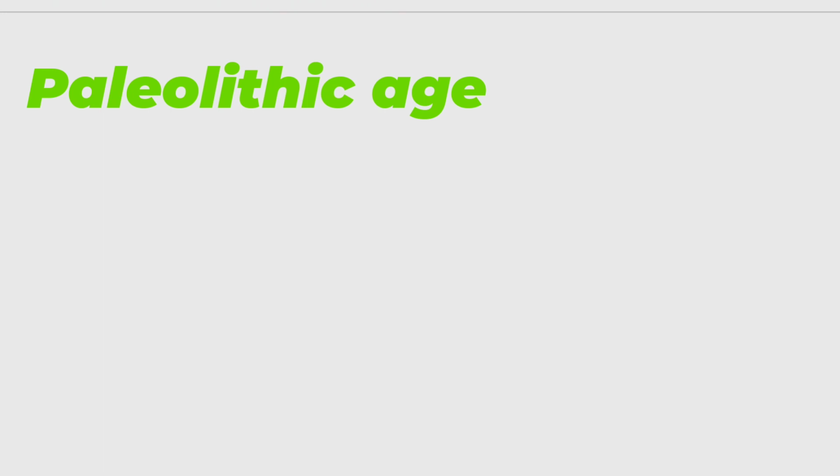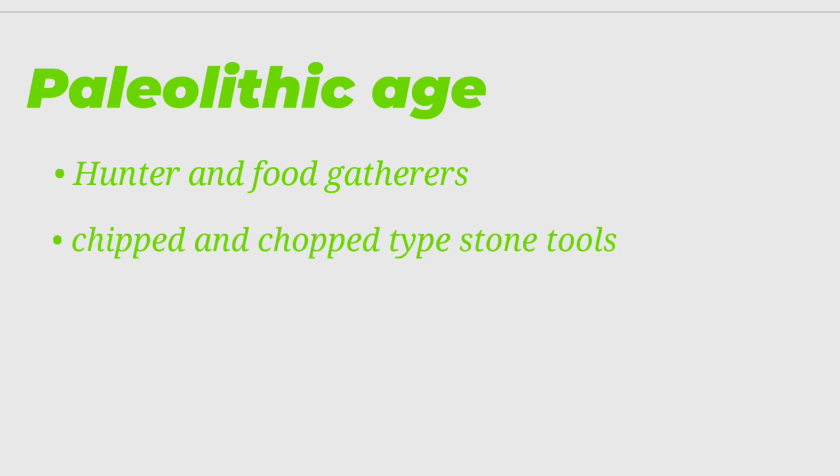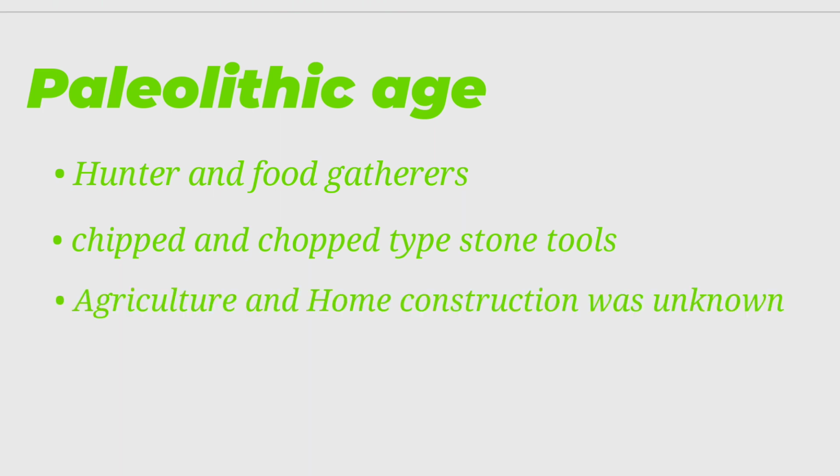Paleolithic Age. During the Paleolithic period, the man was a hunter and food gatherer. The human being used simple chipped and chopped stone tools for hunting and other purposes. The people were aware of neither agriculture nor home construction, hence life was not properly settled. It has been traced that people survived by consuming roots of trees and fruits, and lived in caves and hills. The Paleolithic man was a hunter and food gatherer.